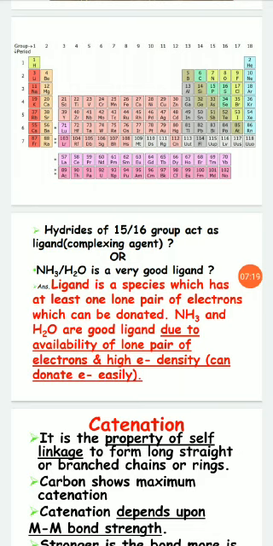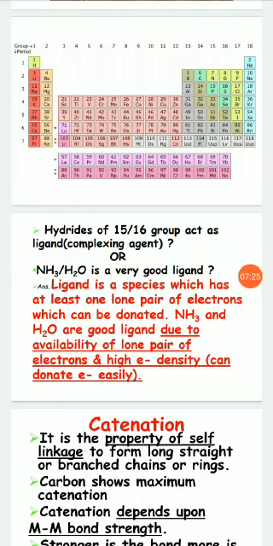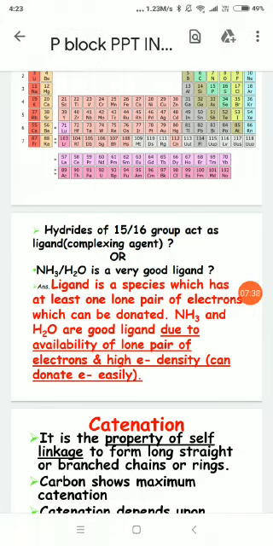Transition elements are short of electrons. These ligands give the electrons, which are accepted by the transition elements via a coordinate bond from donor to acceptor. Such compounds formed are called coordination compounds. We'll study about it in detail in the coming days.